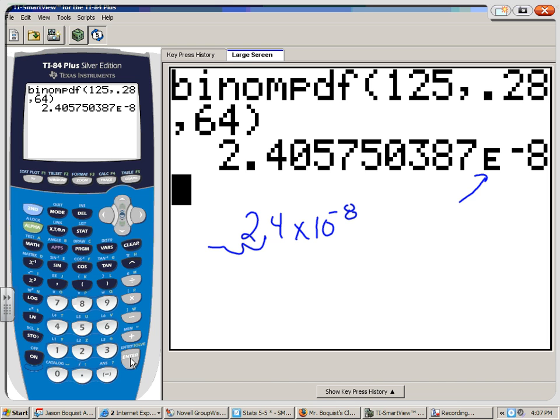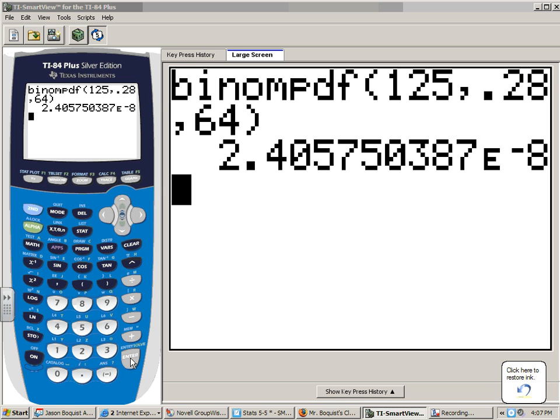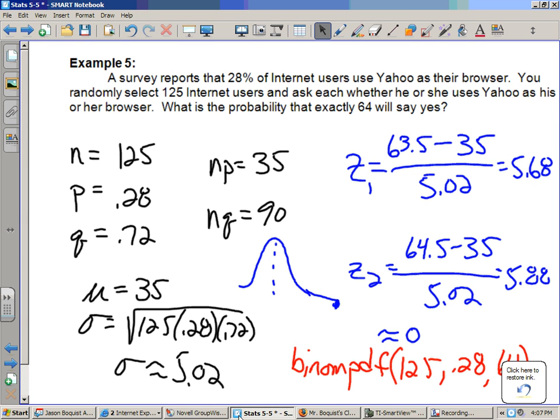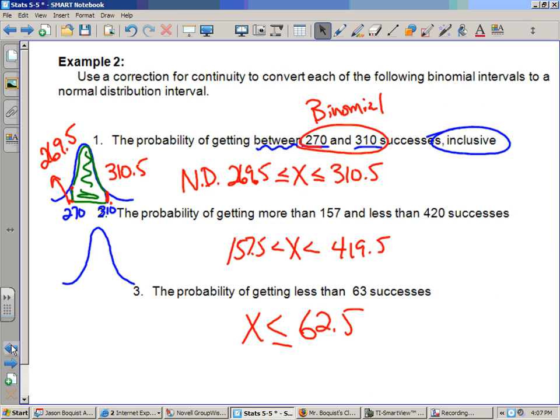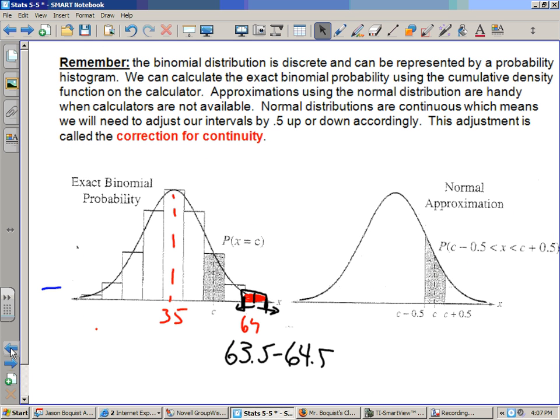So as kind of interpreted from the other one, very, very close to 0. And so both of them do come out to be relatively close to 0. And so once again, the normal approximation, even though it really couldn't give us much, is fairly accurate, even though it's way out there. But the key behind this one is I wanted to make sure that you knew how to find, when you have 64, well, you need only that rectangle, and so you got to make sure you get both ends of it.